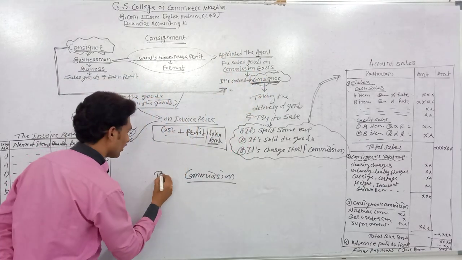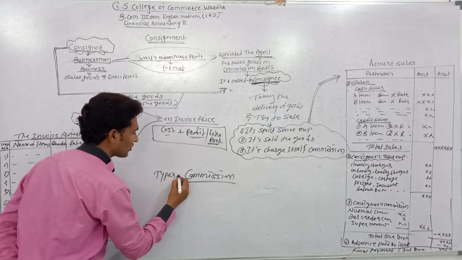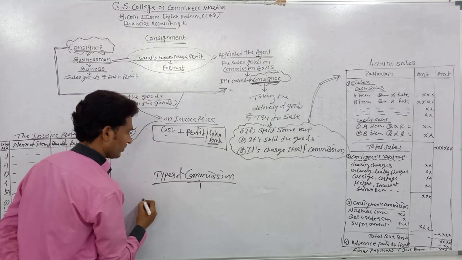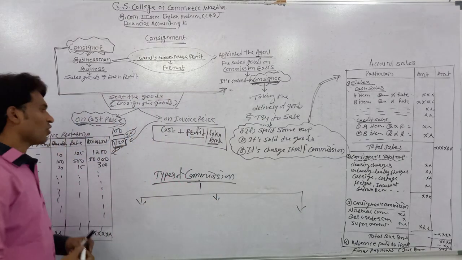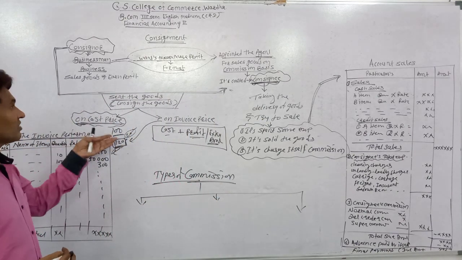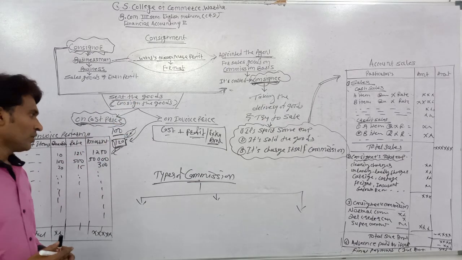So, the types of commission which are given by the consignor to the consignee.